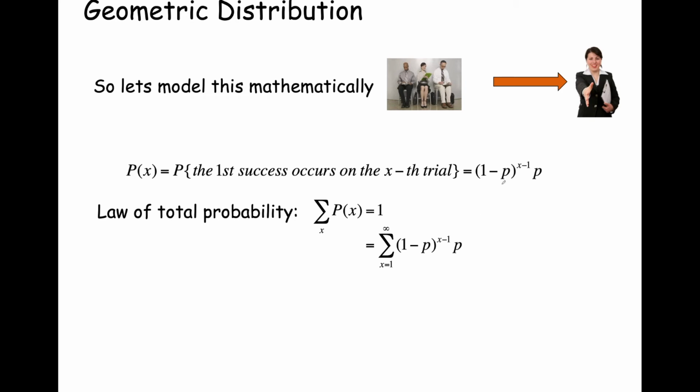So we have our probability, 1 minus p to the x minus 1 power of failures times p, that single success. And we're going to substitute for p of x this expression. So we get this infinite sum for x goes from 1 to infinity of 1 minus p to the x minus 1 power times p. And if we can show that it's equal to 1, absolutely, this thing behaves like a probability, so it is a probability.